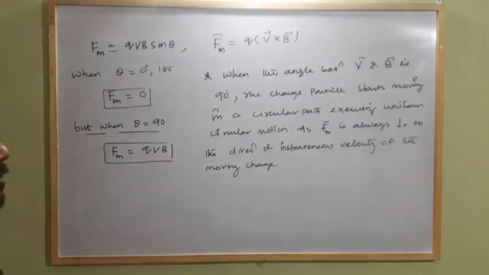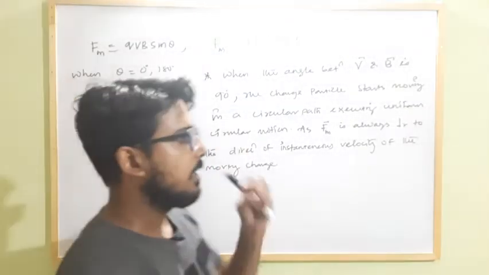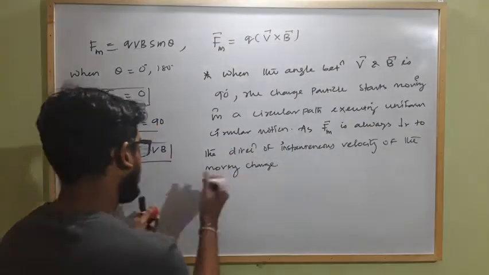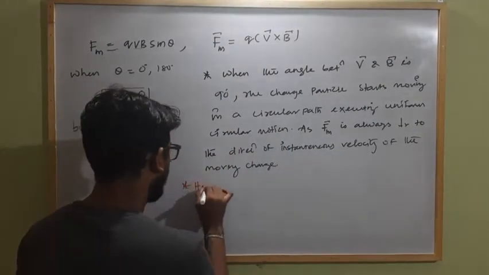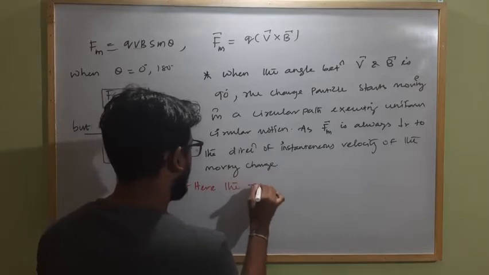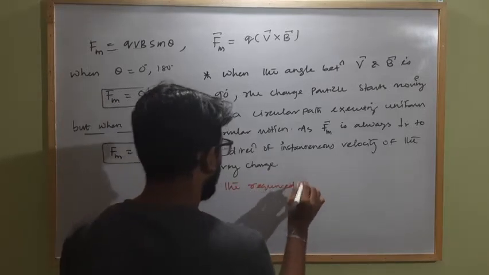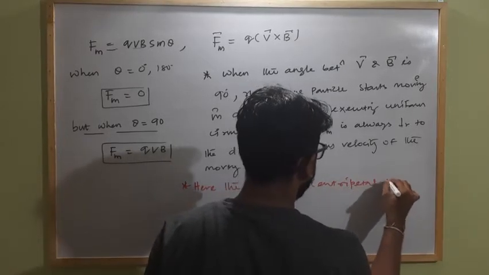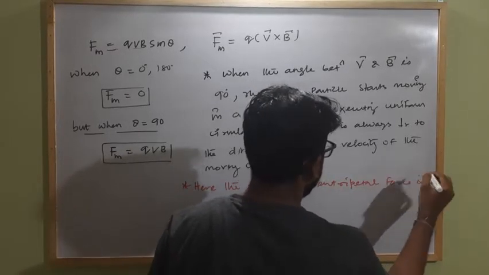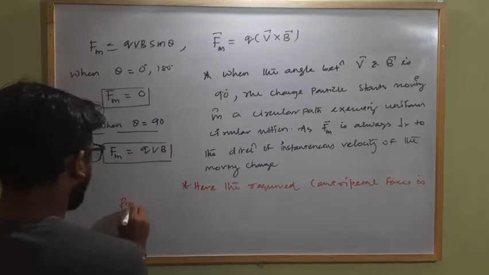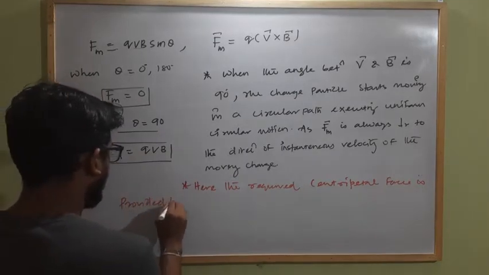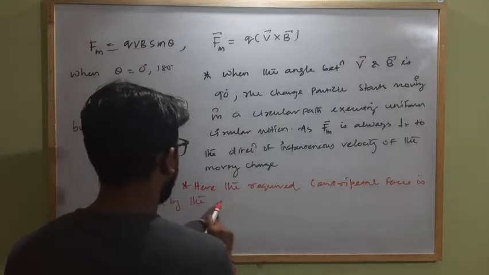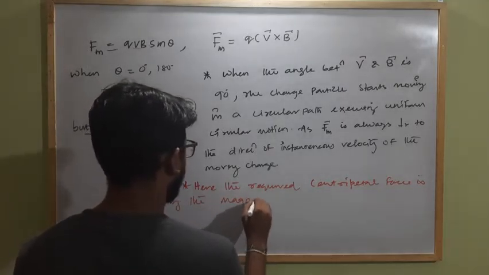Okay, and as we know, to rotate in a circular path, a centripetal force is necessary. So here the required centripetal force is provided by the magnetic force.